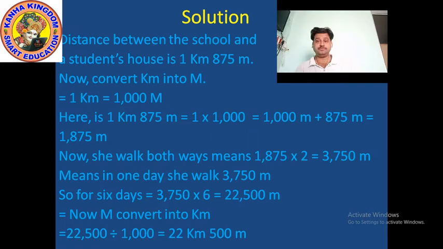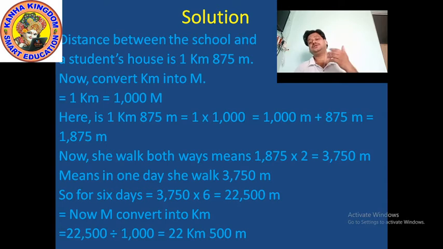Now the solution time of the 11th question, where one of the students goes by walk. Okay, so how?